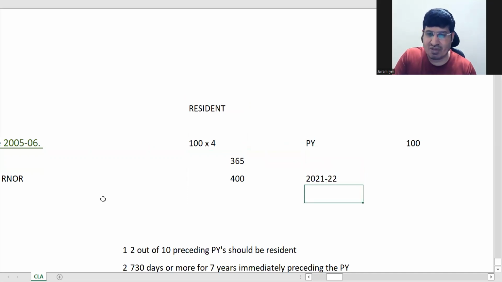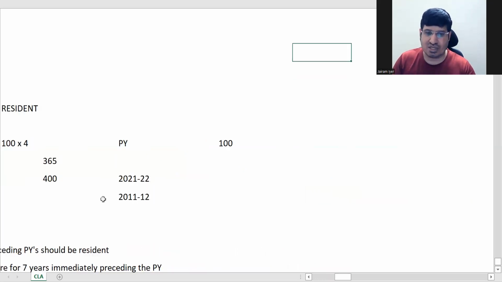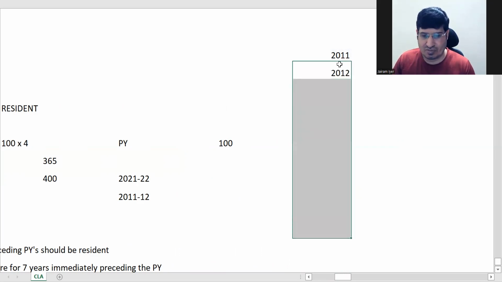The 10 years preceding will start from 2011-12. Let me count: 2011-12, 12, 13, 14, 15, 16, 17, 18, 19, 20, 21.